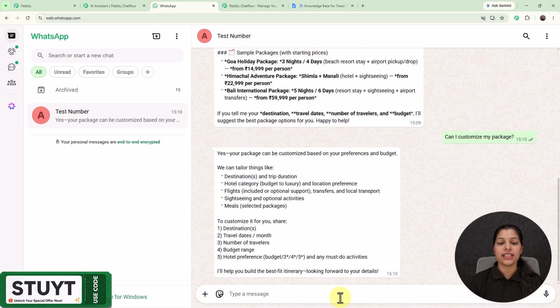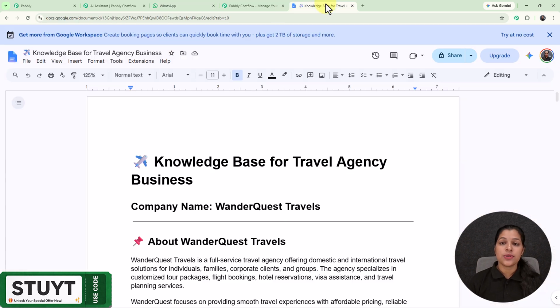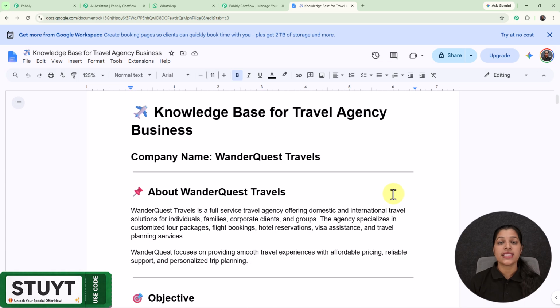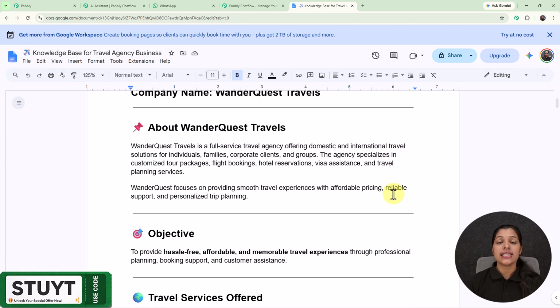Now you might be thinking how this is providing the answer according to my business. Right here, it is doing so because I have provided it the knowledge base. Knowledge base is basically a document containing the details of the business. This basically acts as a brain for your AI assistant. So my AI assistant is fetching the data from this knowledge base and resolving all the queries of my customers.